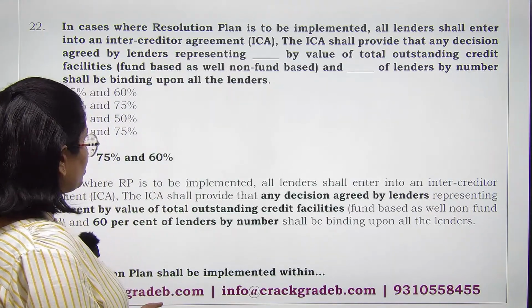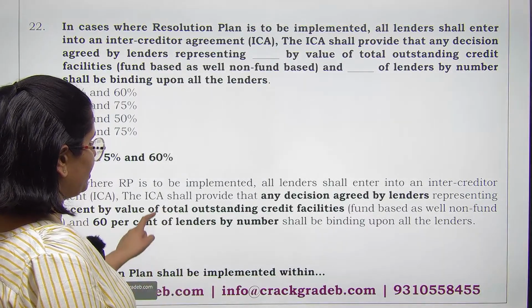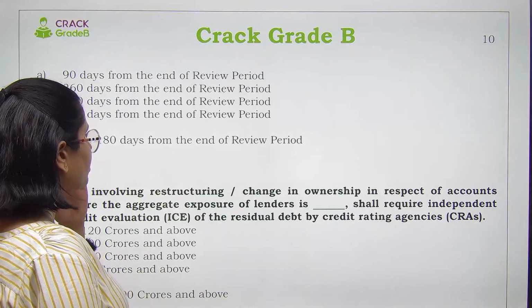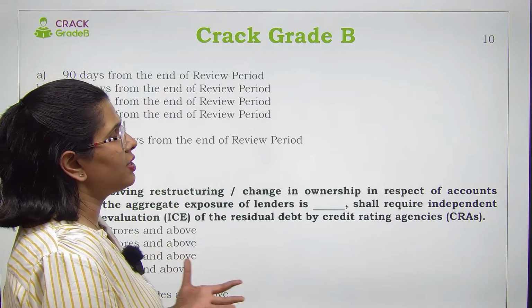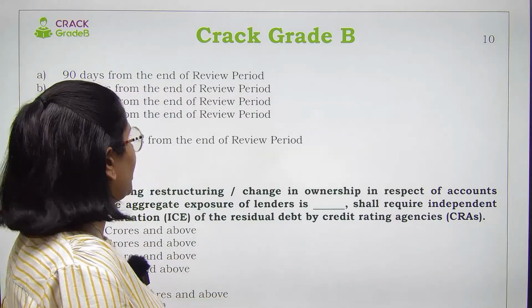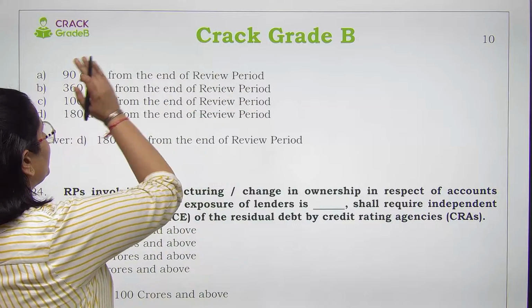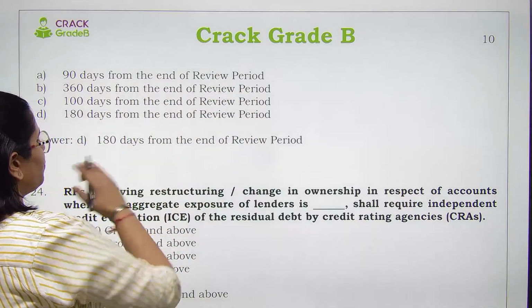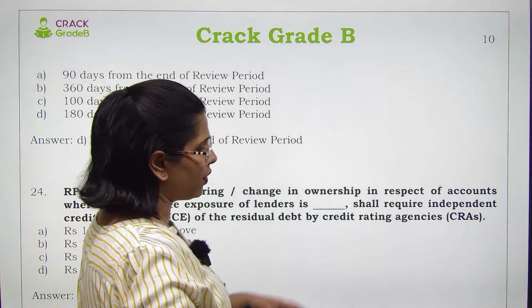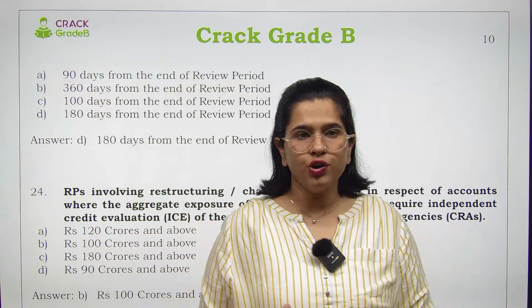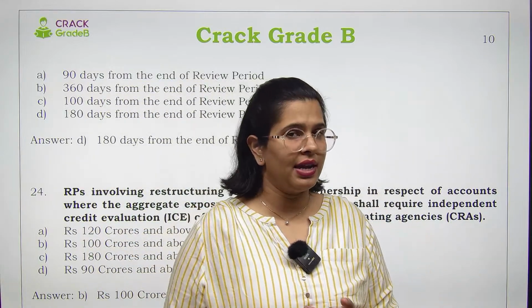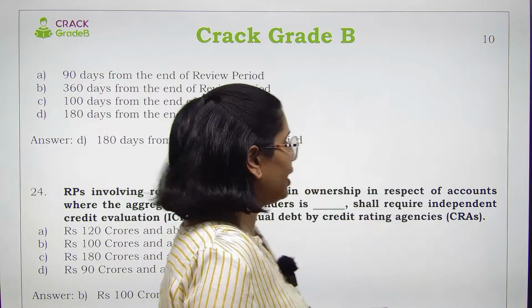Next is, the resolution plan shall be implemented within. So कितने दिन के अंदर resolution plan implement हो जाना चाहिए आपका? Within 90 days, within 360 days, within 100 days, within 180 days. So within 180 days of the review period, your resolution plans should be implemented. This is as per RBI guidelines.